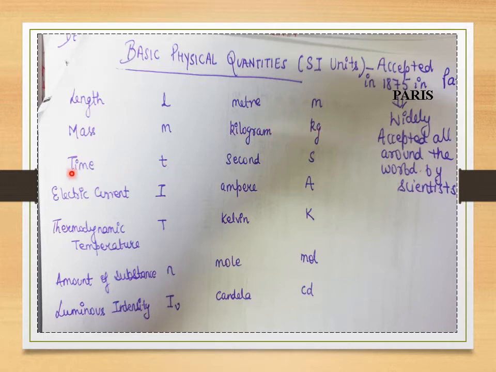For measuring the time of any matter, the representation is T, the SI unit is seconds, and it is represented by small s.